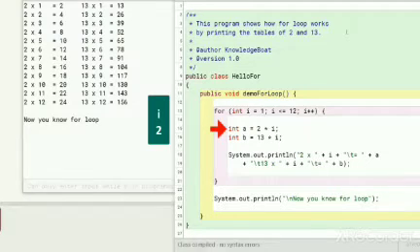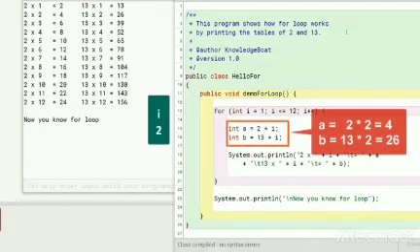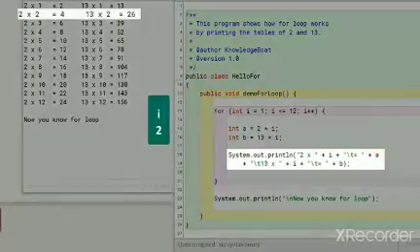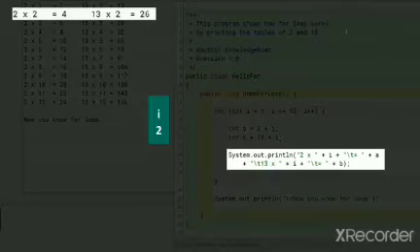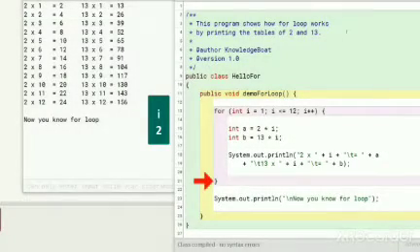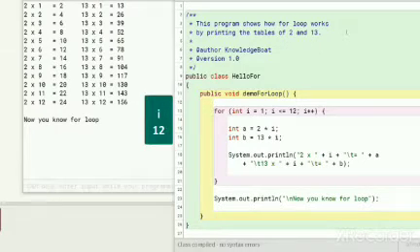Similar to the first iteration, A gets assigned the value of 4, B gets assigned the value of 26, and the second output line is printed to the console. Program control goes back to the beginning of the loop, executes the increment-decrement part, changing the value of I to 3. Iteration of the for loop continues in a similar manner till the 12th iteration.